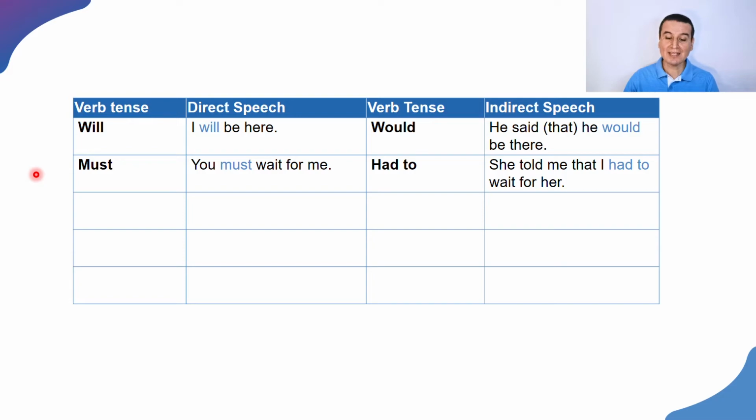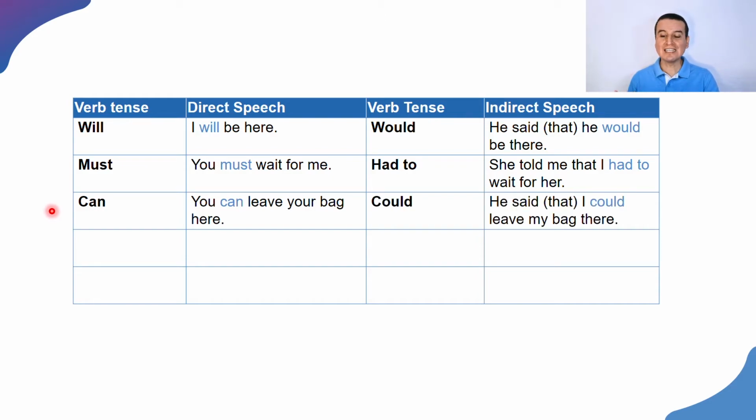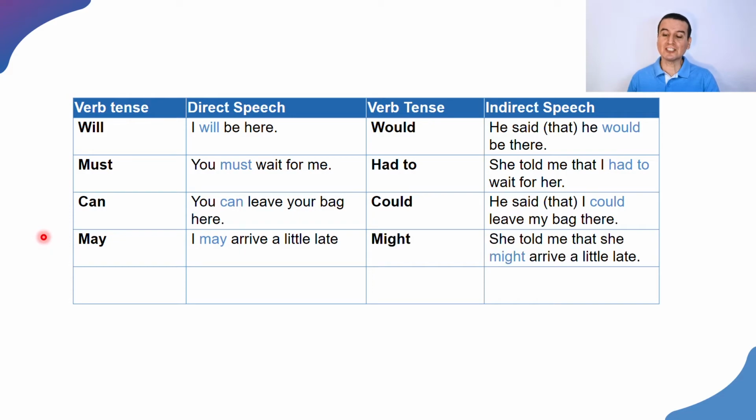All right? And when somebody uses can, you can leave your bag here. So we change that can to could. He said that I could leave my bag not here, but there. All right? If somebody uses may, I may arrive a little late. We change that may to might. She told me that she might arrive a little late.